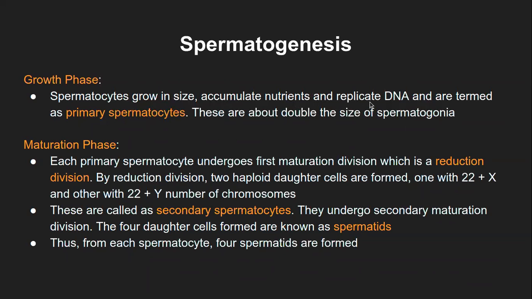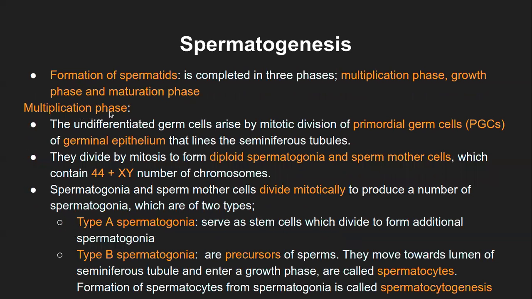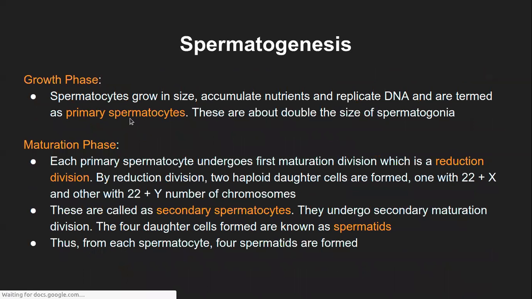So this is kind of the interphase of the cell cycle, from spermatogonia to spermatocyte to primary spermatocyte. That is the second, growth phase in the formation of the spermatid, after the multiplication phase. In multiplication, they are just multiplying mitotically and forming different cells up to spermatocyte. In the growth phase, it goes from spermatocyte to primary spermatocyte.